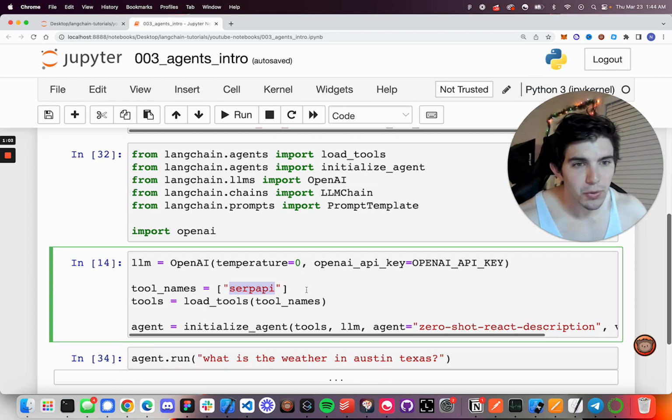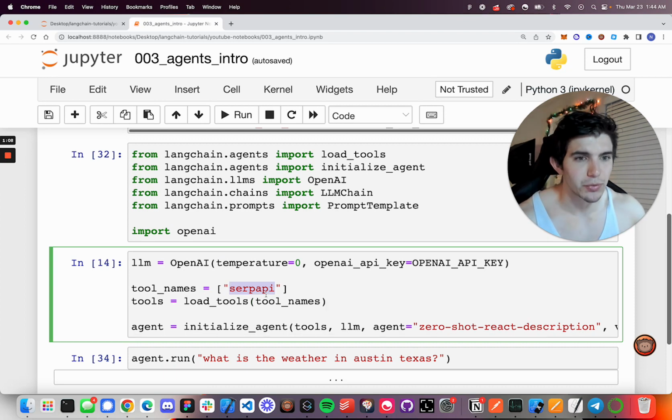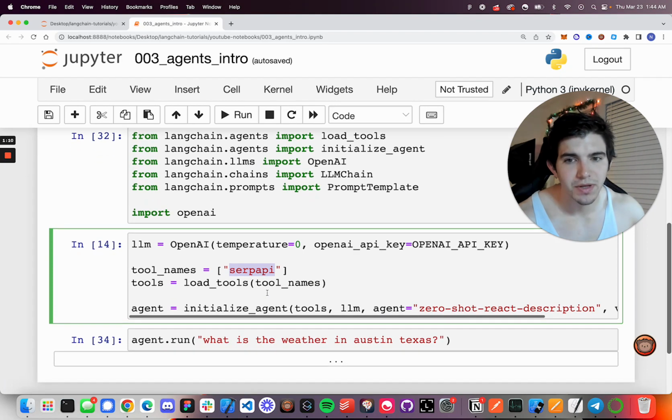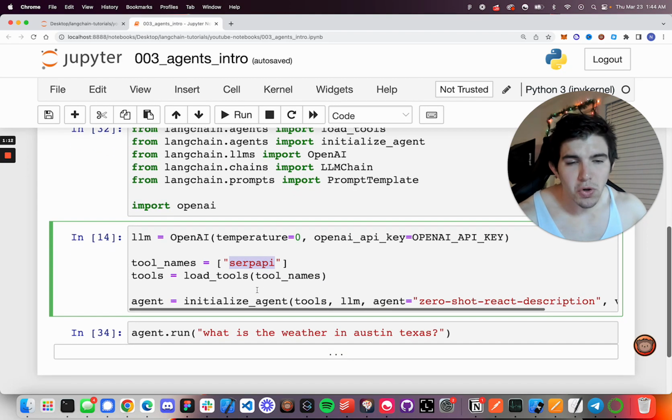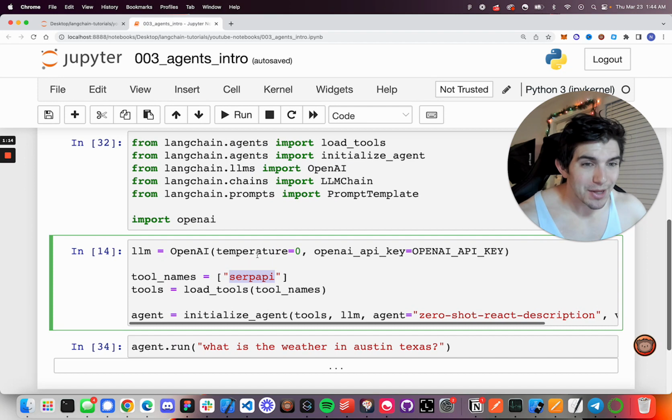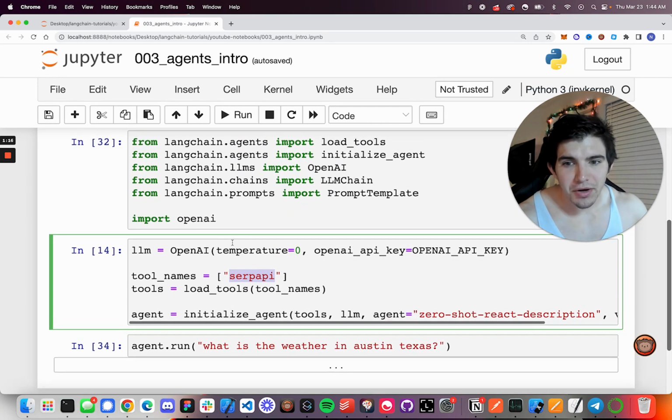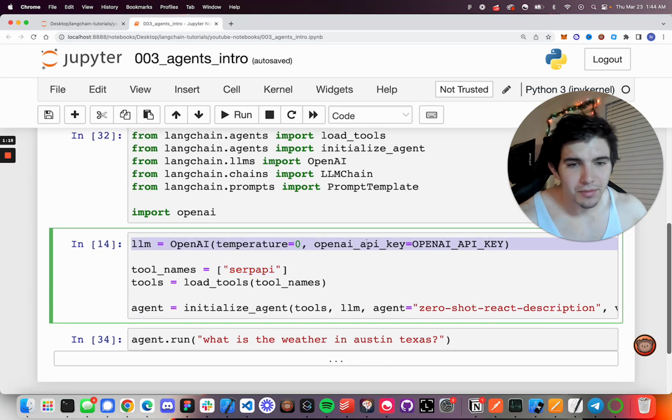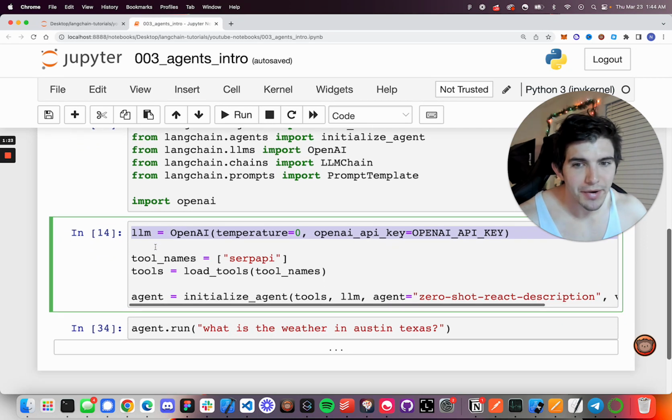You can even define your own tools. We'll talk about that in a later video, but SERP API is a good one to get started with, and it's a very commonly used agent. So let's just get right into it here. First up, we create our LLM right here with OpenAI.